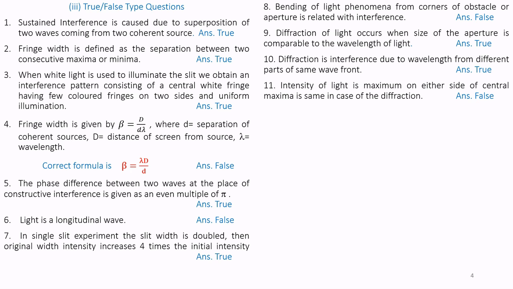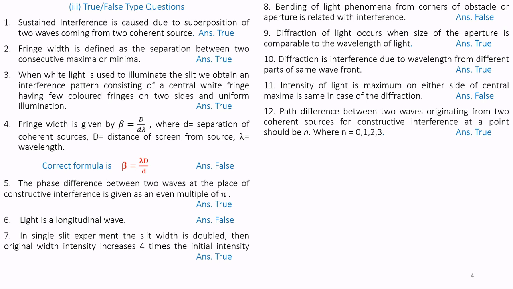Question number 11. Intensity of light at maxima on either side of the central maxima is the same in case of diffraction. That is false, because only at the center is it maxima. Question number 12. The path difference between two waves originating from two coherent sources for constructive interference at a point should be n lambda, where n is equal to 0, 1, 2, 3, etc. Answer is true.